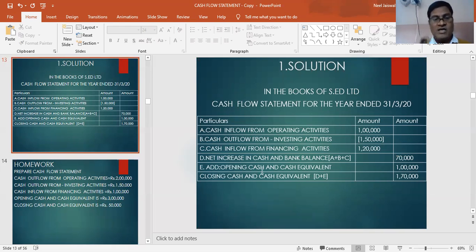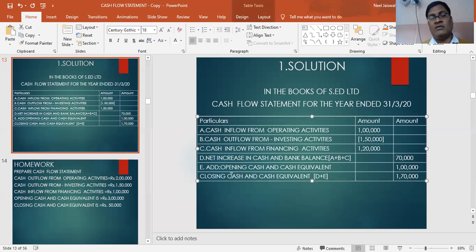With this increase in cash and bank balance, when we add the opening cash and bank balance, cash and cash equivalent, it will become 1,70,000, and that is nothing but closing cash and cash equivalent. 1,70,000 done. Hope you all have understood closing cash and cash equivalent and opening cash and cash equivalent. One more note we can write over here, that if we subtract closing minus opening, directly we will get the increase or decrease in cash and bank balance.